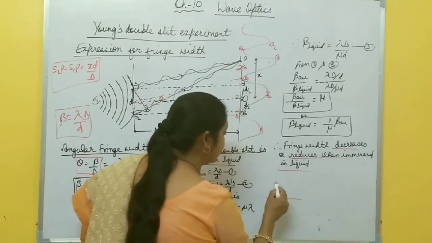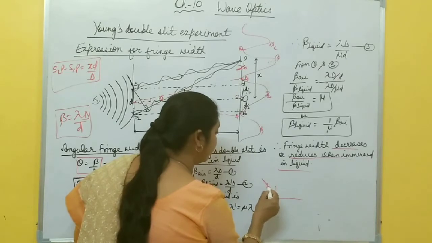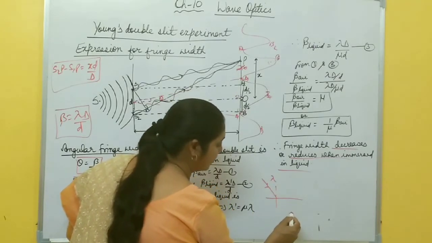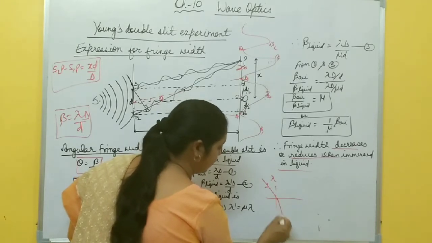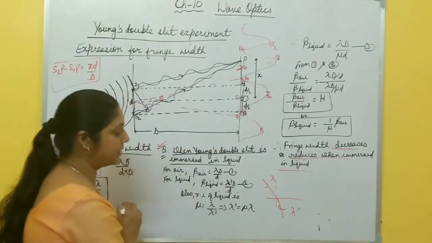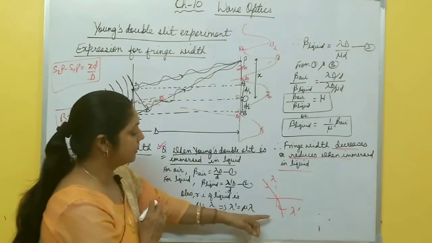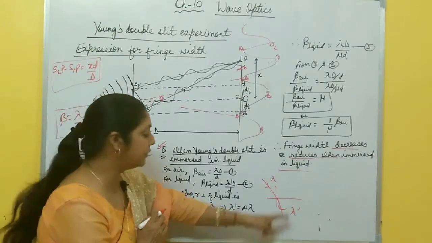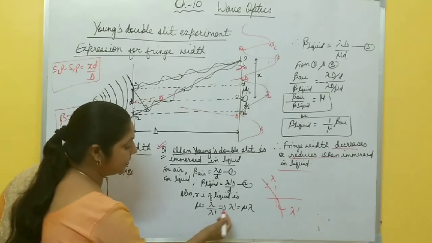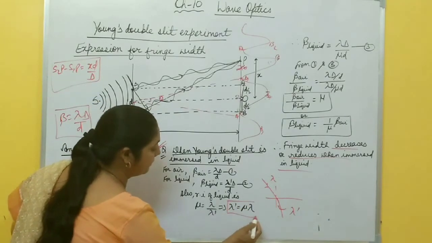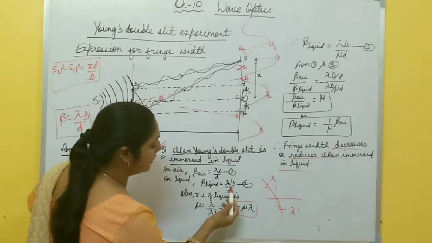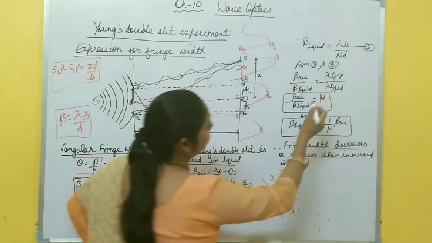Suppose this one is air, this is the normal. Here in air, wavelength of light is lambda, but when it enters another medium, suppose this one is liquid, it bends towards this side. So in this medium, wavelength becomes lambda dash. So what is the relation between the refractive index and wavelength of the two media? You know, refractive index becomes lambda by lambda dash. From here, lambda dash becomes mu lambda. You put the value of lambda dash here.